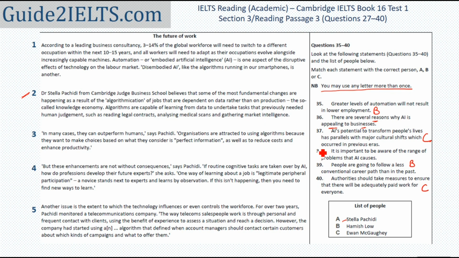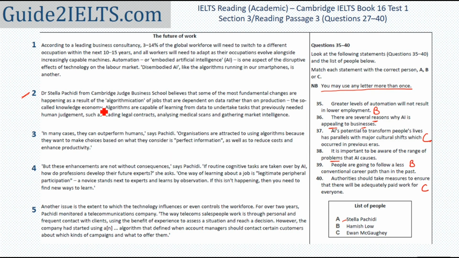The next one that we are left with is the 38th, which is: it is important to be aware of the range of problems that AI causes. So we are looking for the problems that can be caused because of AI and the reason to be aware of them. But the main thing I'll keep in mind is the problems caused by AI.